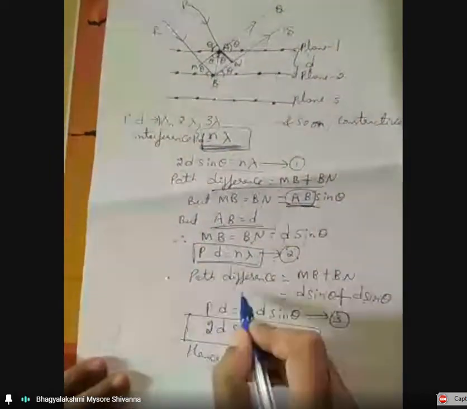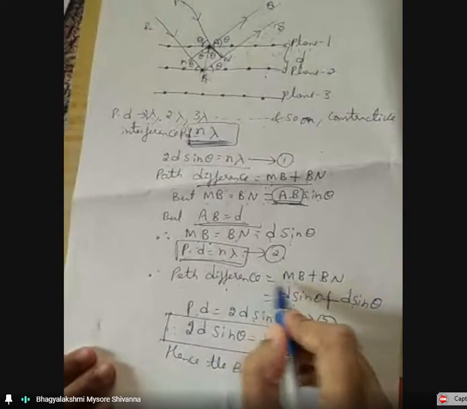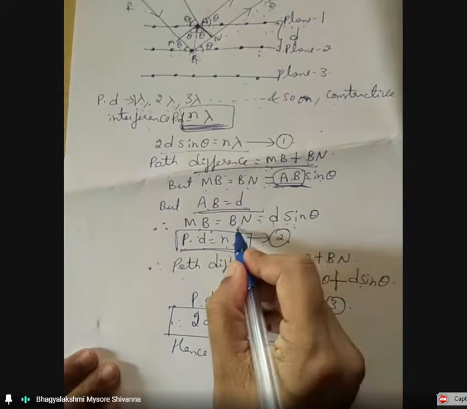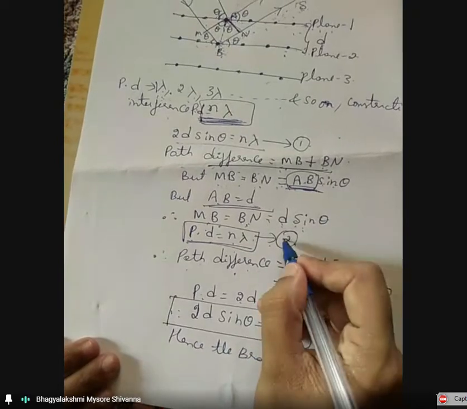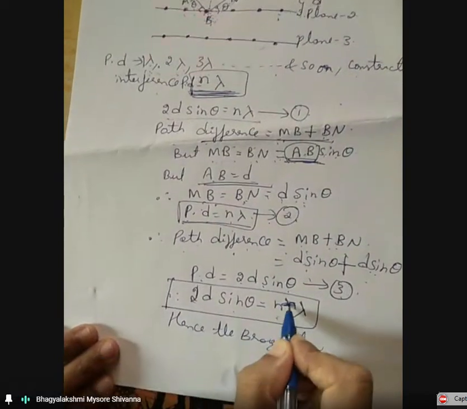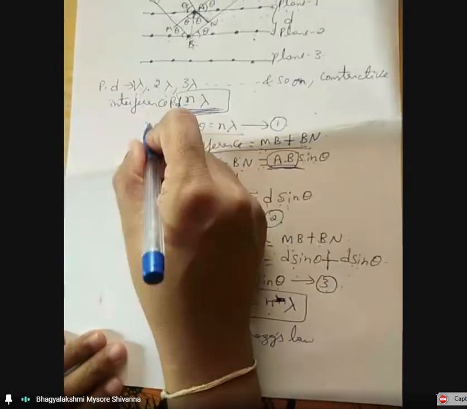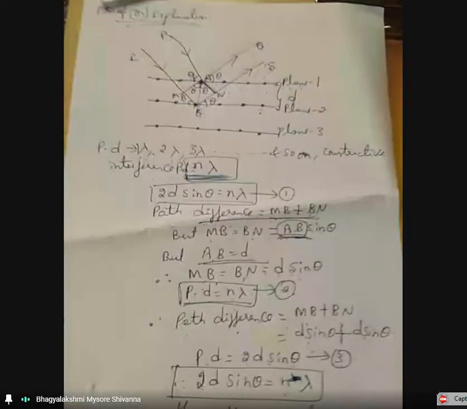The path difference between the scattered rays is equal to MB plus BN. MB is d sin theta, and BN is again d sin theta. So d sin theta plus d sin theta becomes 2d sin theta. Comparing equations 2 and 3, we write 2d sin theta equals n lambda. This is Bragg's law. Hence we get Bragg's law. So this is the statement and explanation of Bragg's law.